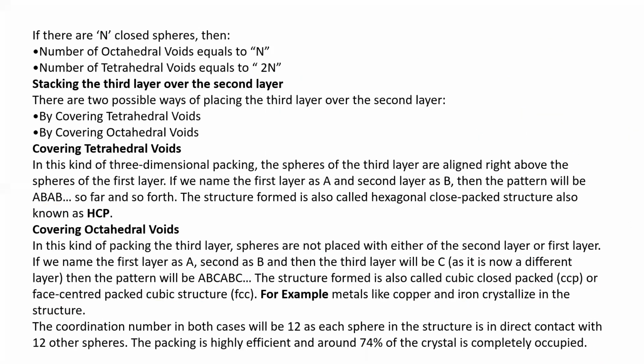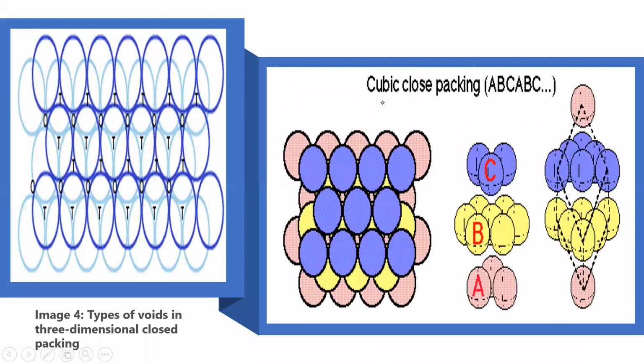Next, this is the example. Image 4, types of voids in three-dimensional close packing. We have two types of voids: one is T and the other is O. Where the T is formed, you can just see here. T is formed by joining 4 circles. By joining 4 circles, T is formed. That is, a tetrahedral void is formed.